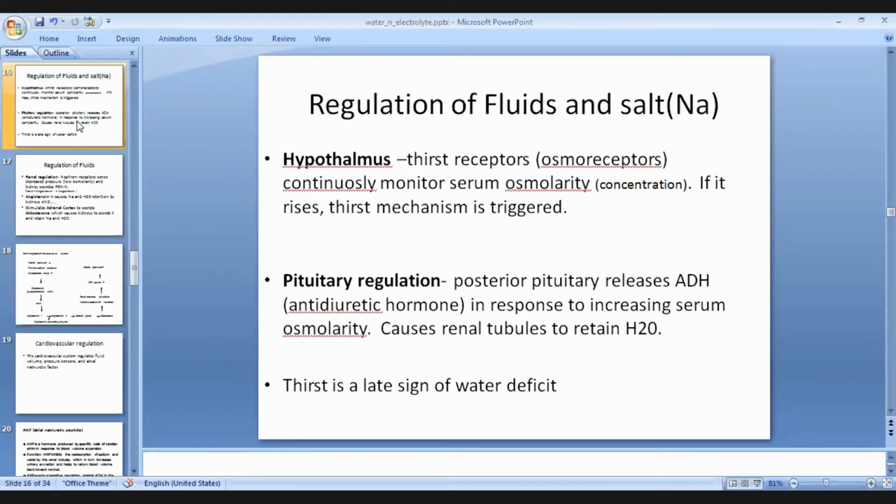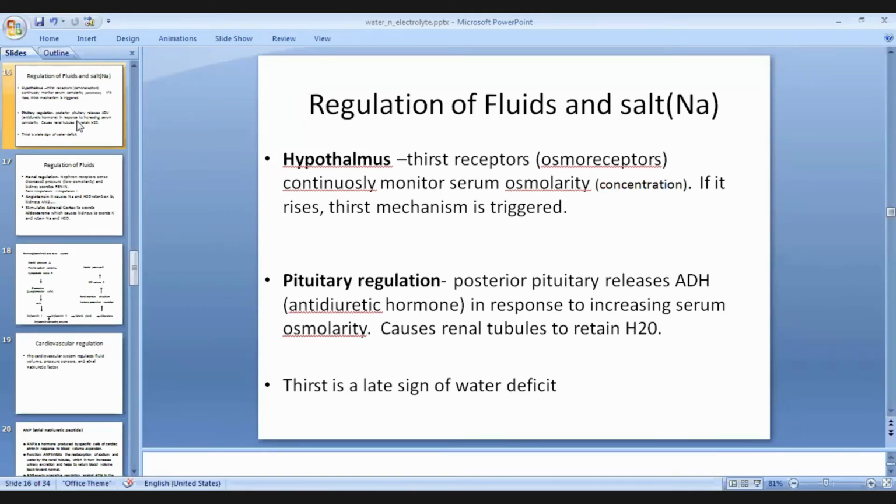If the osmolality rises, the thirst mechanism is triggered from the brain. After that, pituitary regulation comes in. There is a release of ADH, antidiuretic hormone, in response to increasing serum osmolality, and it causes renal tubules to retain water. From the hypothalamus, the thirst center is triggered. From the pituitary, when it senses the increase of osmolality, ADH is released, and that hormone acts on renal tubules to retain the water.